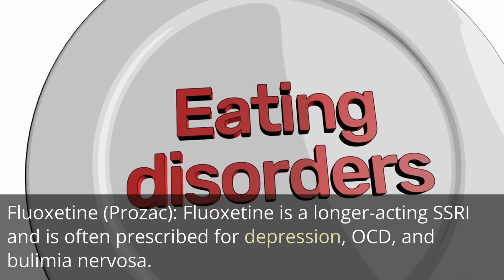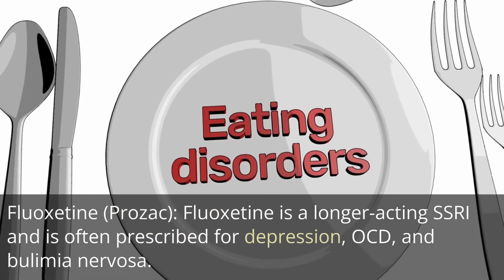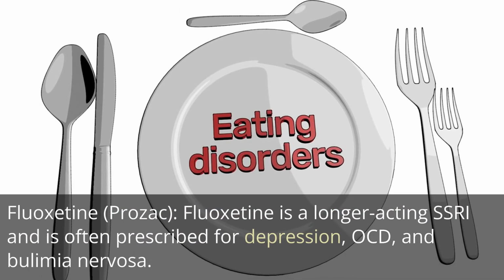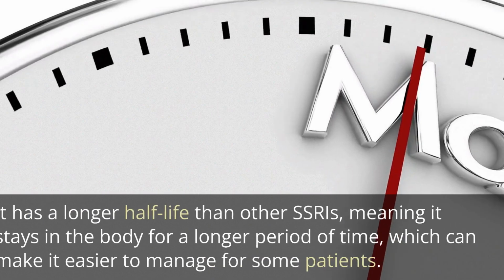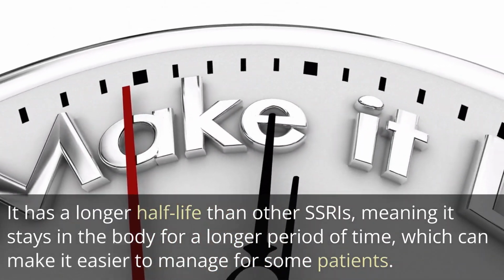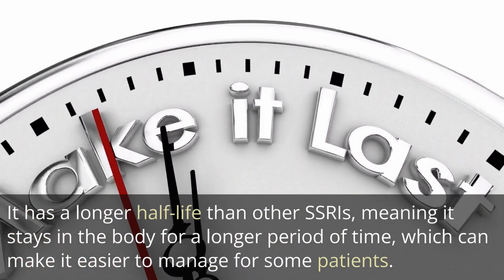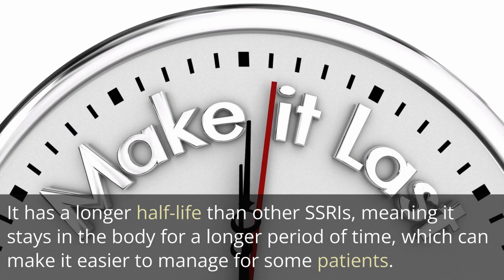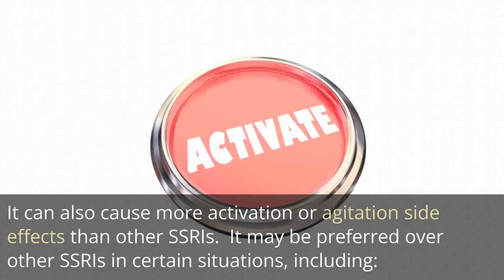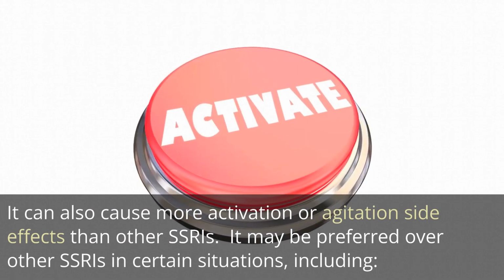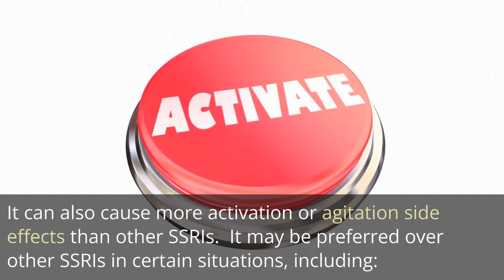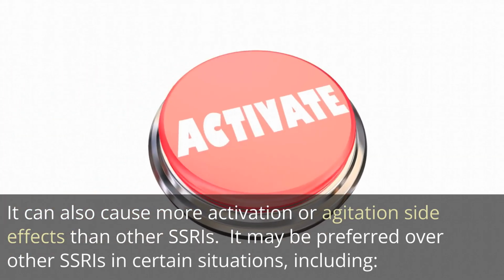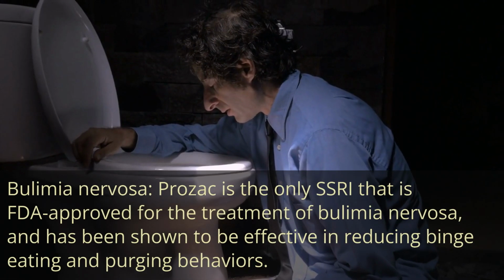Fluoxetine, Prozac. Fluoxetine is a longer-acting SSRI and is often prescribed for depression, OCD, and bulimia nervosa. It has a longer half-life than other SSRIs, meaning it stays in the body for a longer period of time, which can make it easier to manage for some patients. It can also cause more activation or agitation side effects than other SSRIs. It may be preferred over other SSRIs in certain situations, including bulimia nervosa.